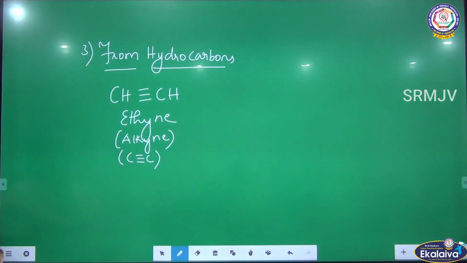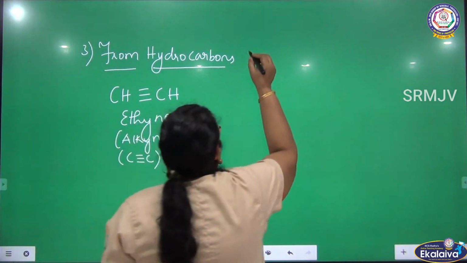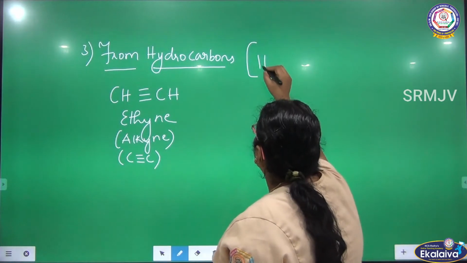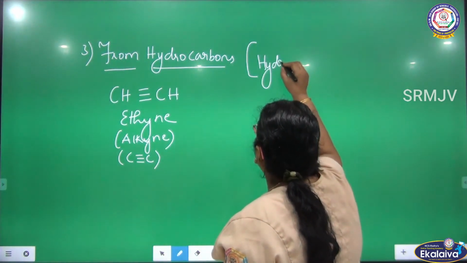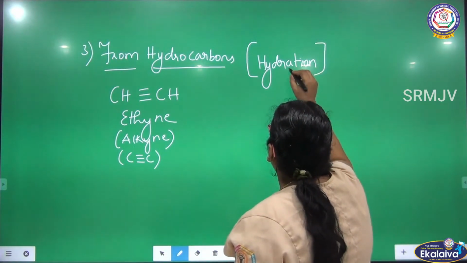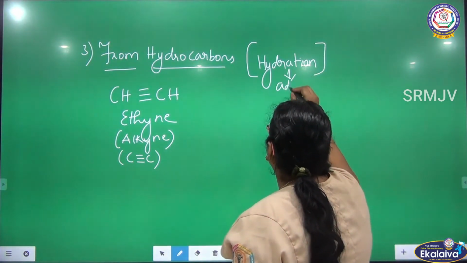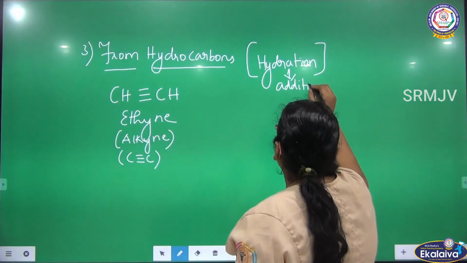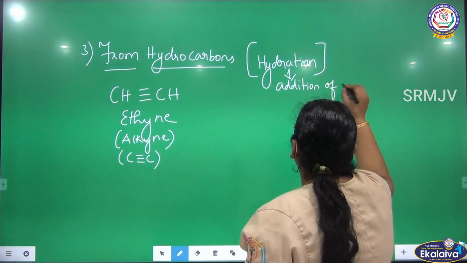So which is the alkyne family, ethyne. What is the method we are going to follow here? Hydration. Hydration of alkynes. What is hydration? Addition of water.